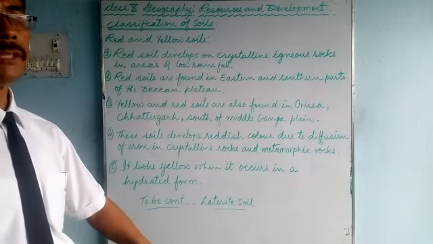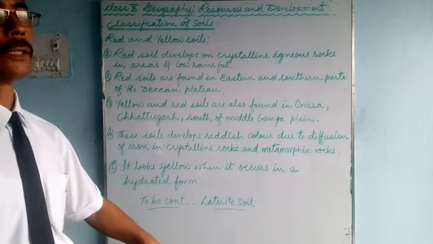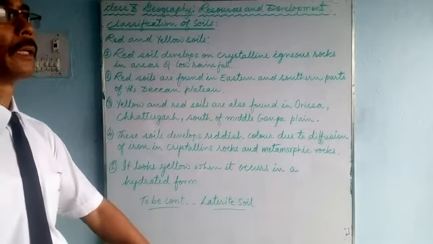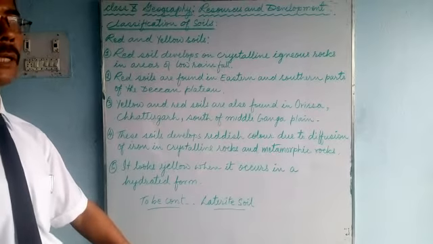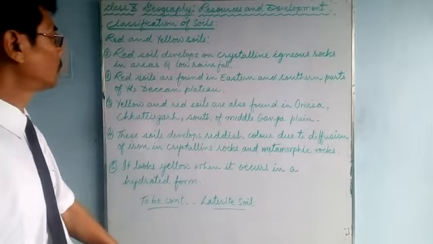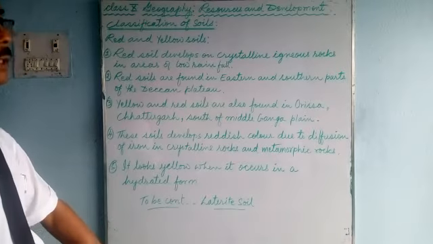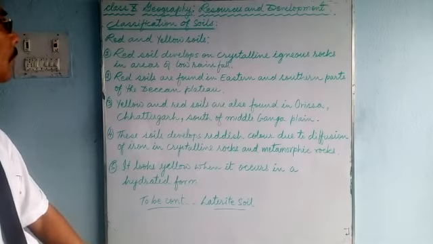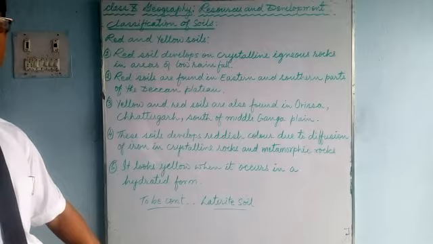Today we'll do geography, red and yellow soil, and in our next class we'll talk about laterite soil. So the title of the chapter is Resources and Development.